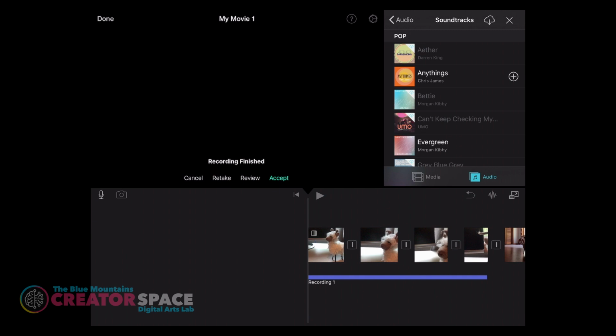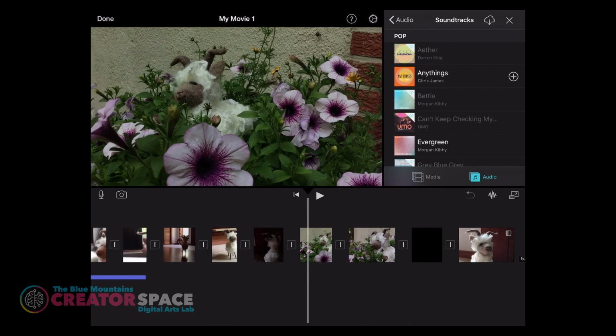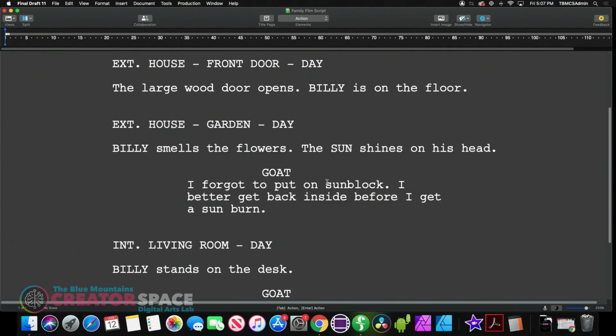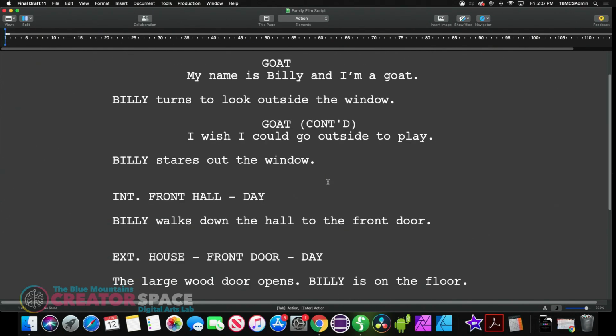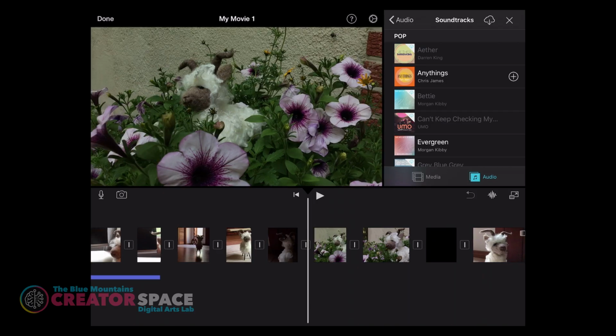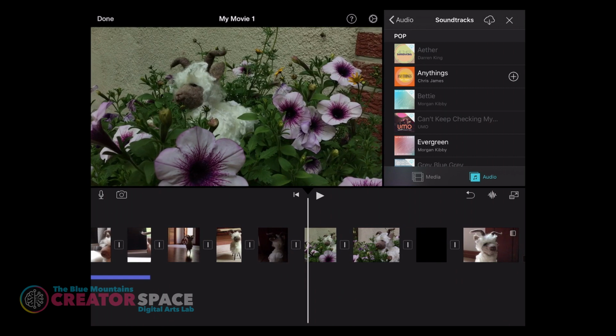So I'm just going to stop from there. And that's great, so I'm just going to accept that. Then I'm going to go a little bit forward here on the clip. You can see the last part on the script is where Billy's outside. If I scroll forward here, the last line is, "forgot to put on sunblock." So we want to go right there where he's with the flowers. I'm going to move ahead to that scene and choose that right here. I'm going to hit the same thing, the record.